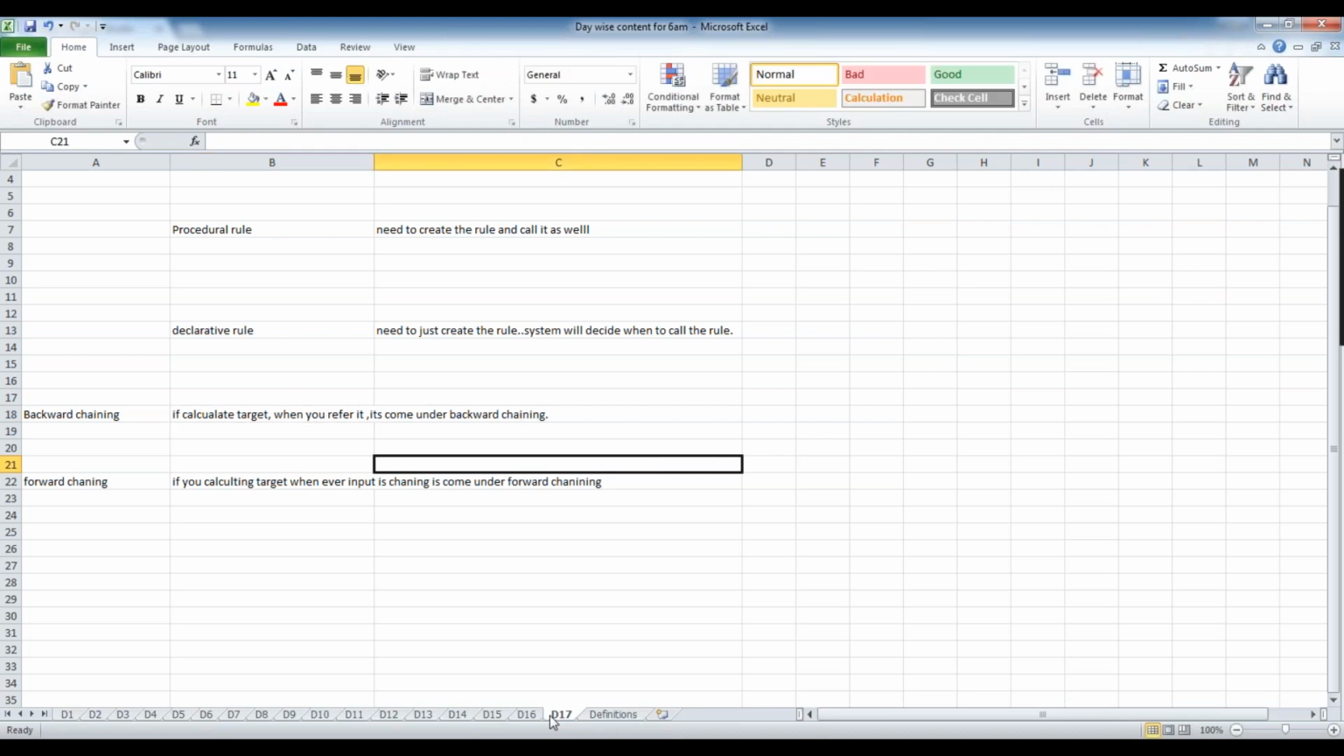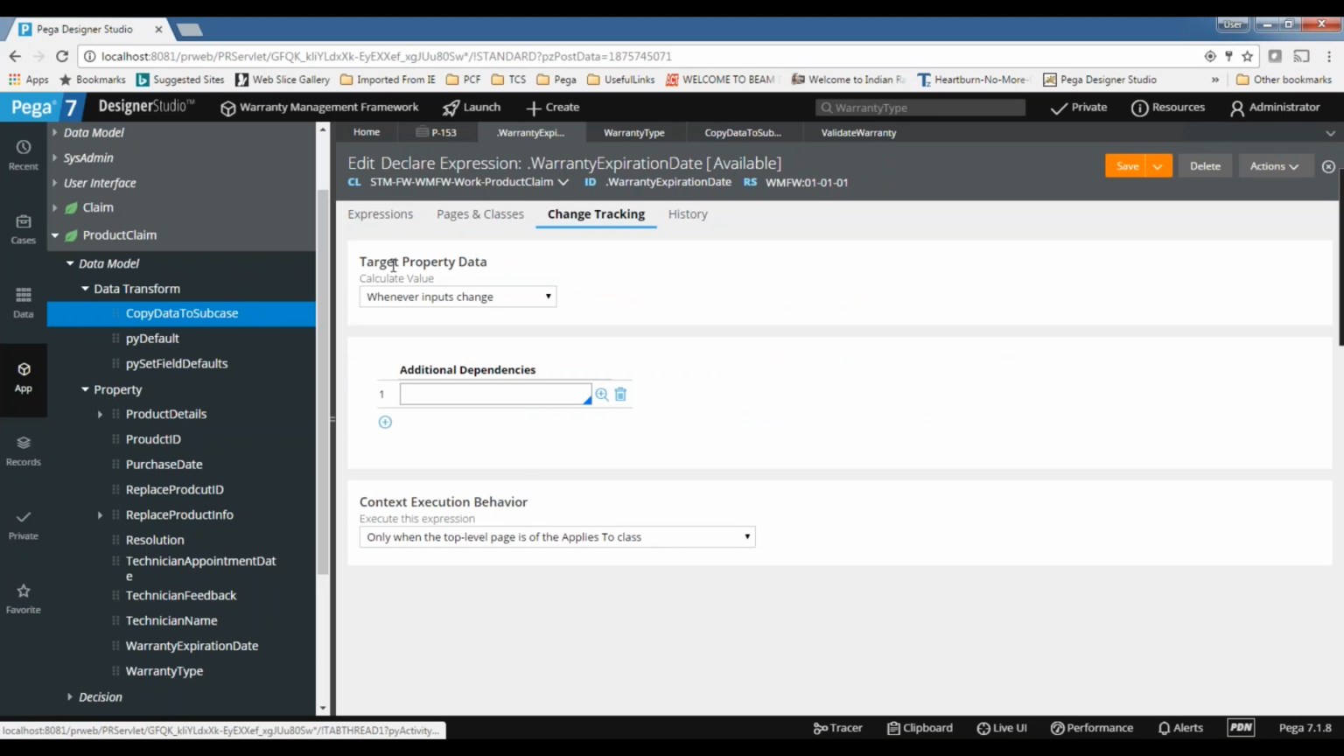So here, the change tracking is actually dictating when to call the rule. For now you can see target property, data, calculate value. Here you are saying this is the target property. How to calculate the target is what you can configure here. Here we are saying whenever the input changes.